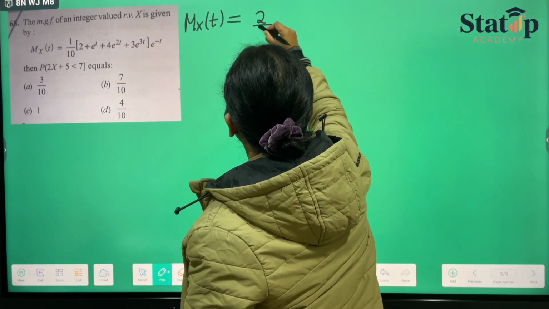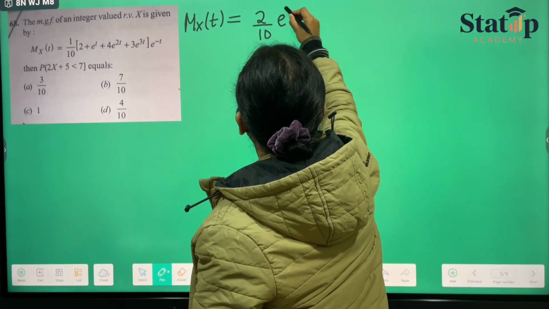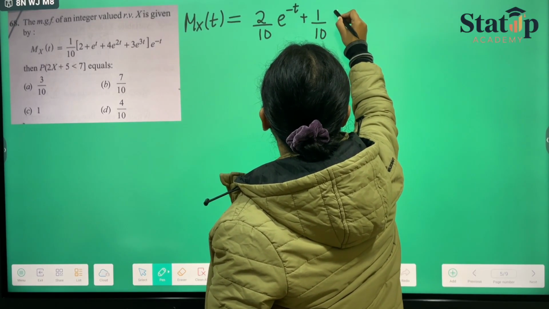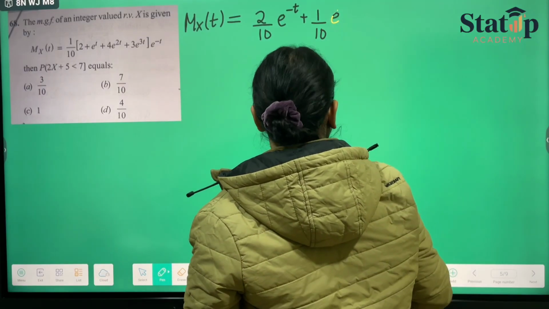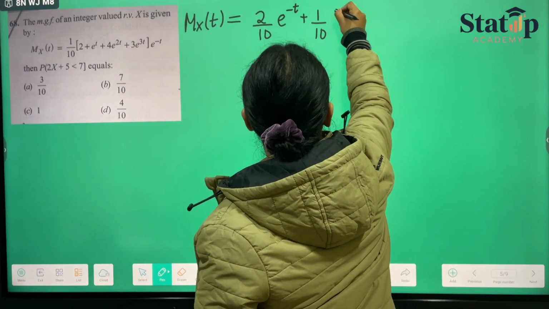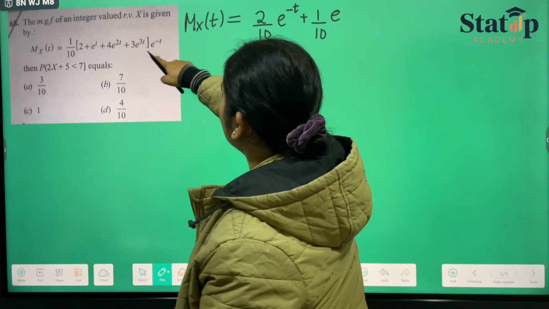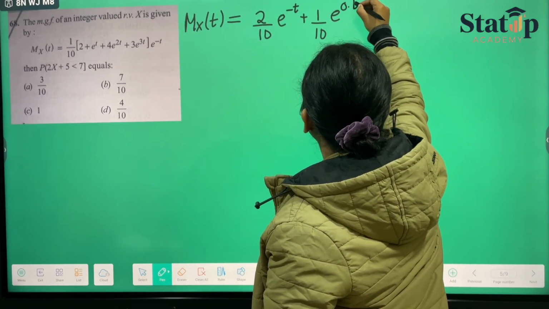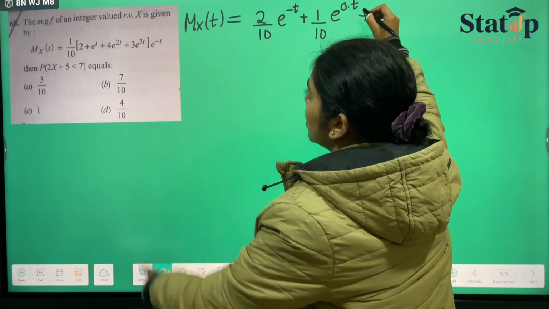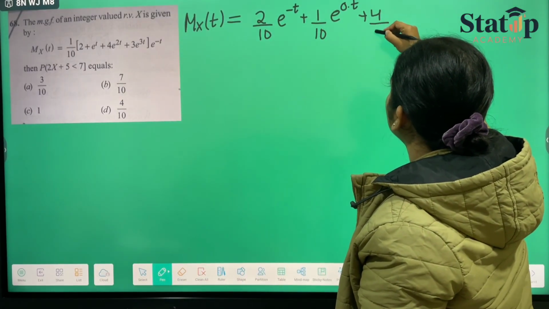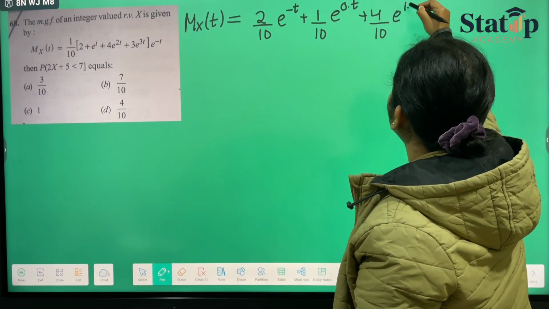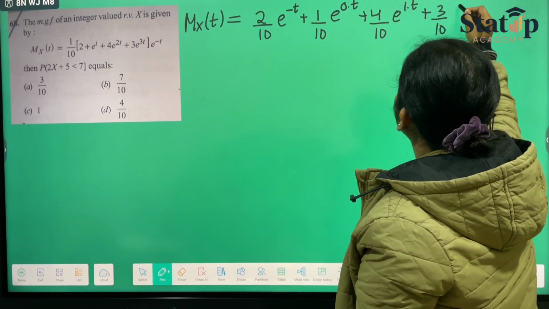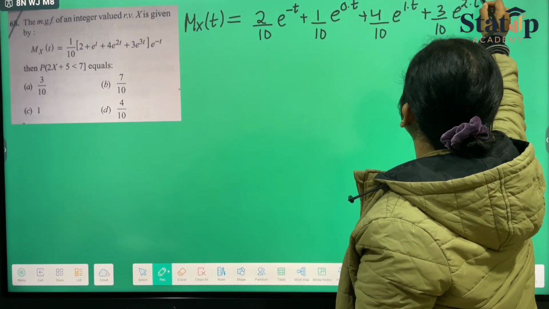getting 2 by 10 e raised to the power minus t plus 1 by 10 e raised to the power 0 into t, plus 4 by 10 e raised to the power 1 into t, plus 3 by 10 e raised to the power 2 into t.